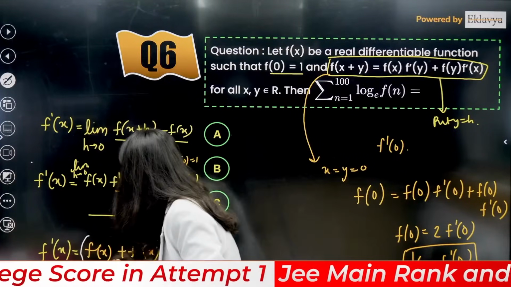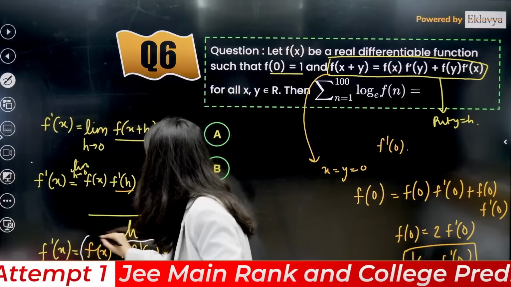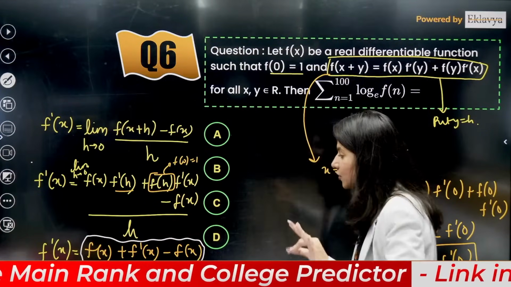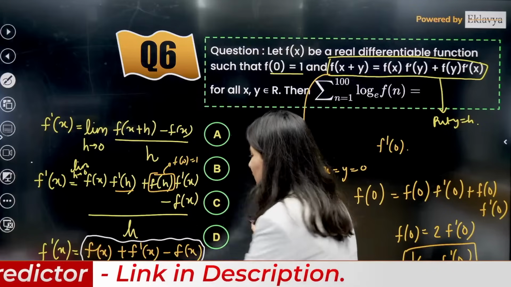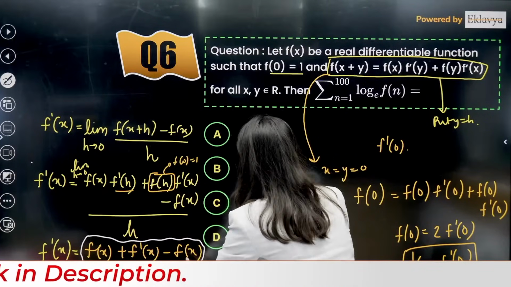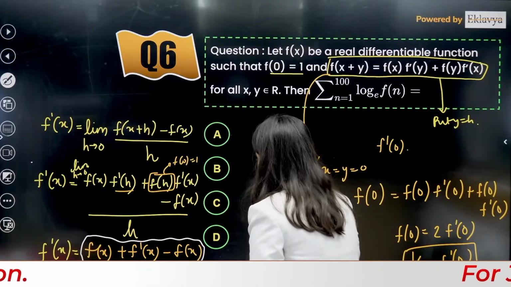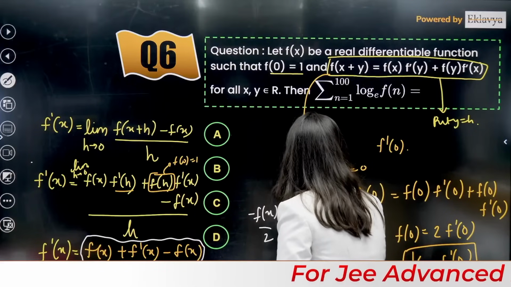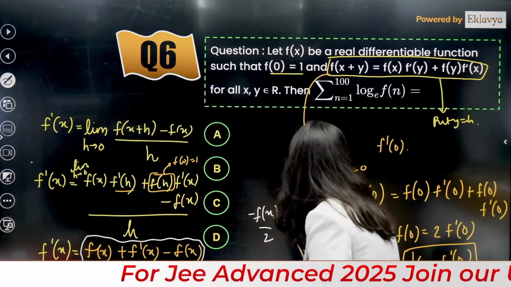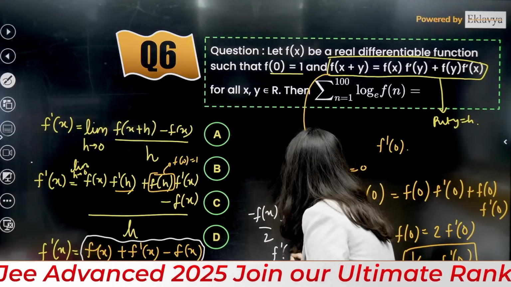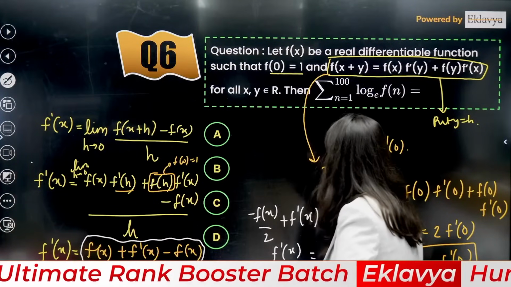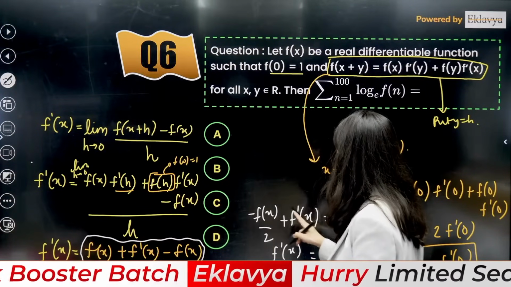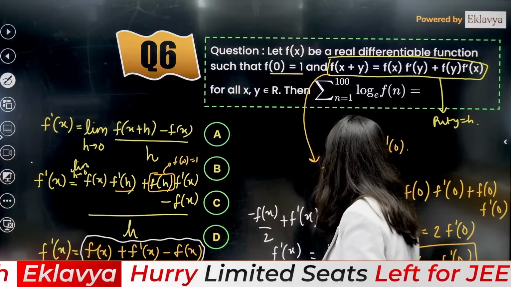You have to put this numerator. Can you see this numerator has to go away? Numerator has to be 0. So over here, if the numerator is becoming 0, so f dash x, f x by 2 minus f x. So minus f x by 2 plus f dash x equals 0. Clearly, from here we can say that f dash x upon f x is nothing but what? f dash x upon f x is half.